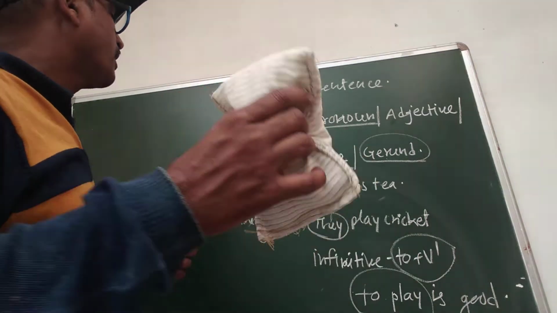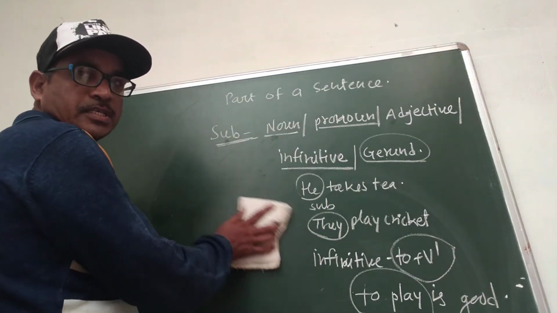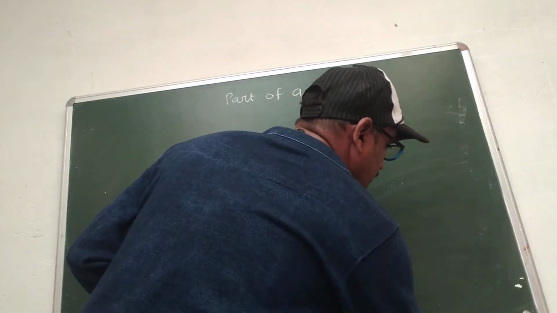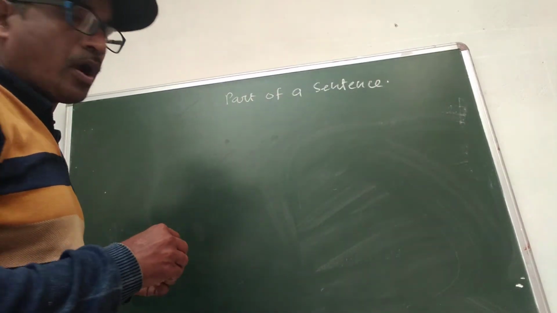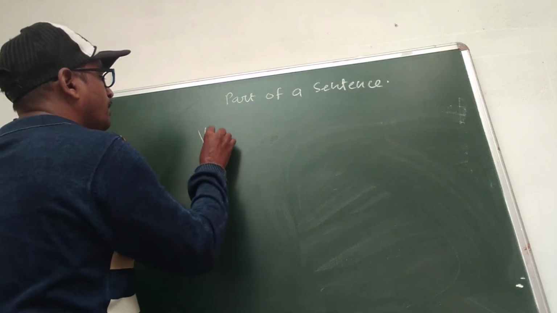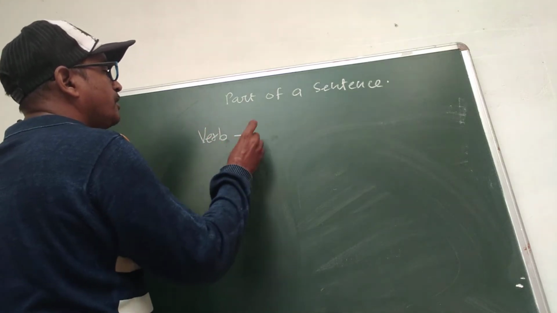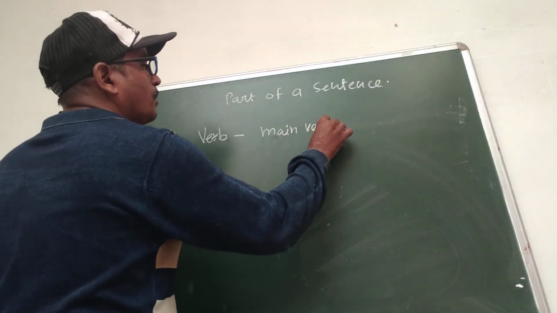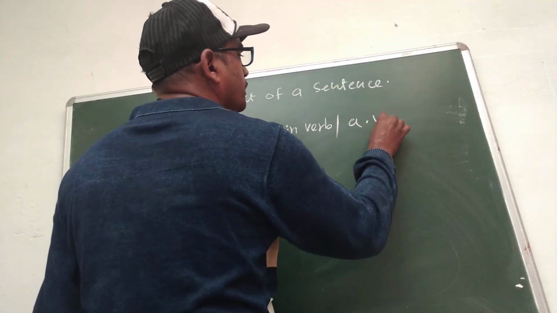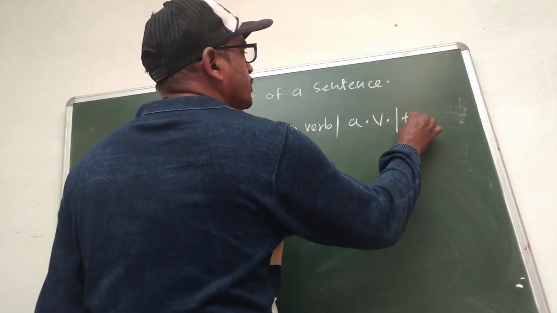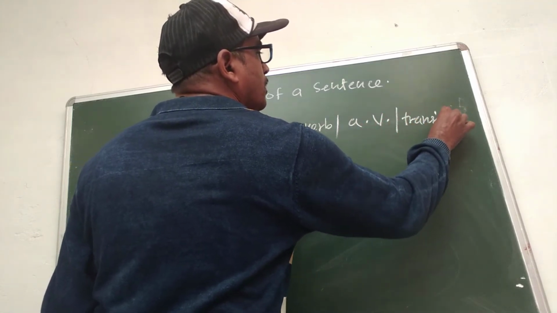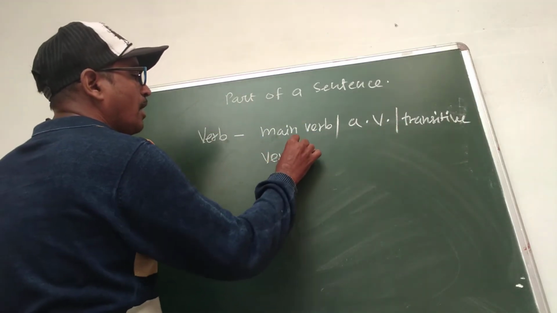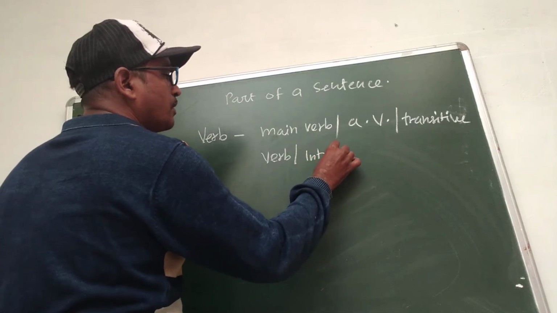The other and second important part of the sentence is verb, in which we study main verb, auxiliary verb, transitive verb, and intransitive verb.